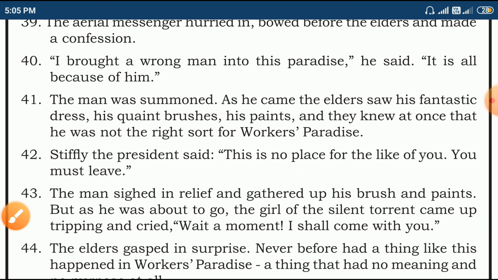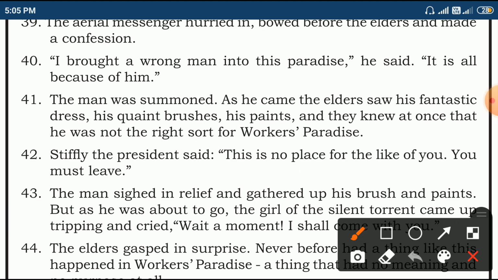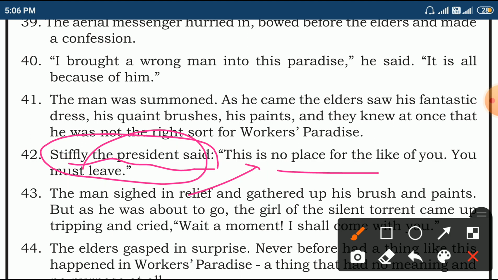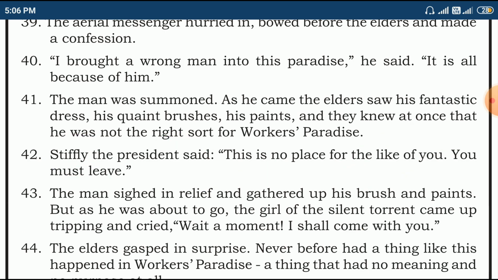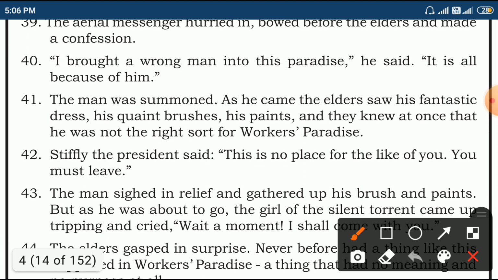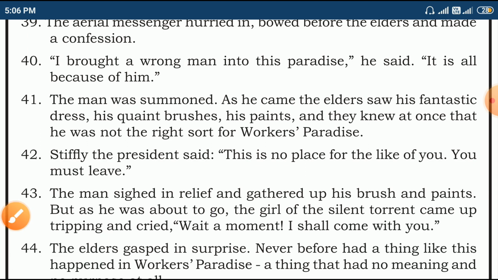In this way, stiffly, the president directly ordered him, this is no place for the like of you. You are not fit for this paradise. You must leave. The man sighed in relief and gathered up his brush.